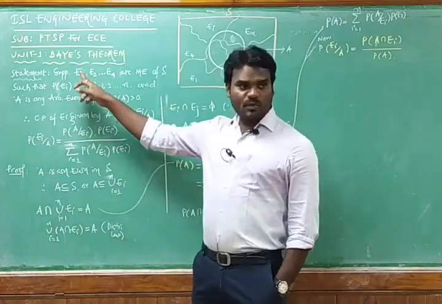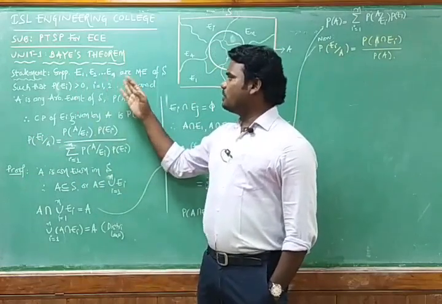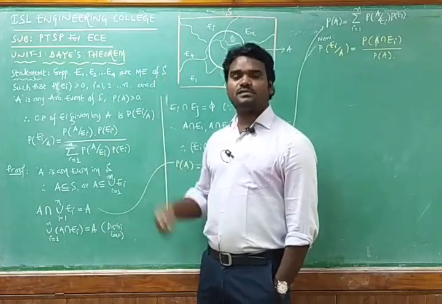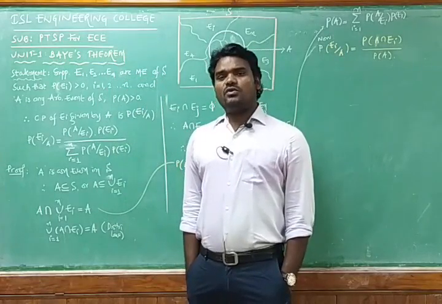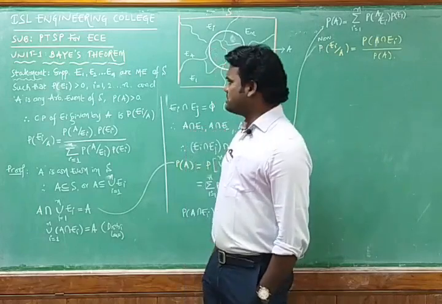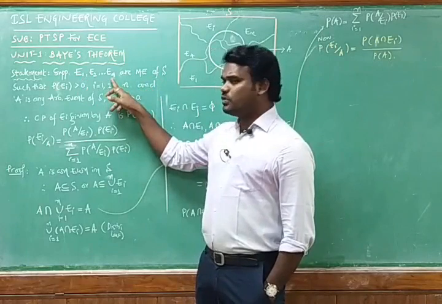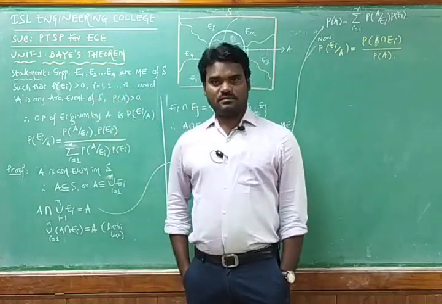Then suppose E1, E2 up to En are mutually exclusive events of the sample space. Sample space, we know that all the possible probable outcomes are named as a sample space, and in this sample space these n number of mutually exclusive events are the elements.